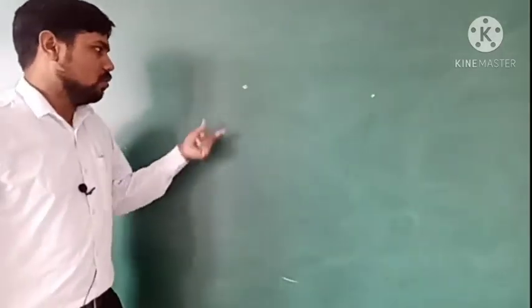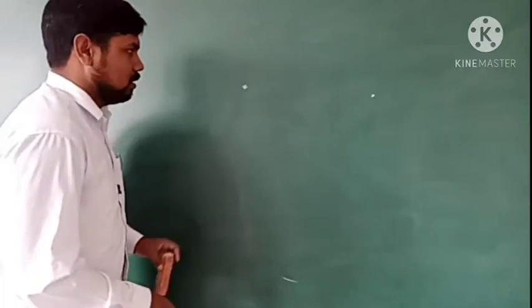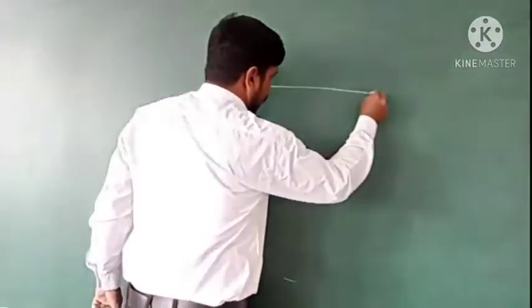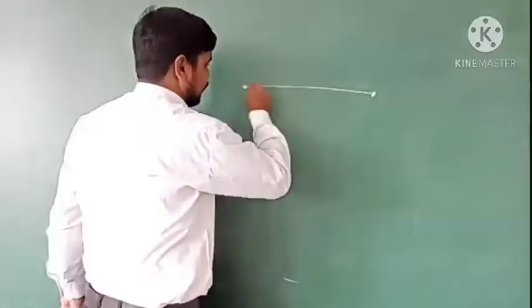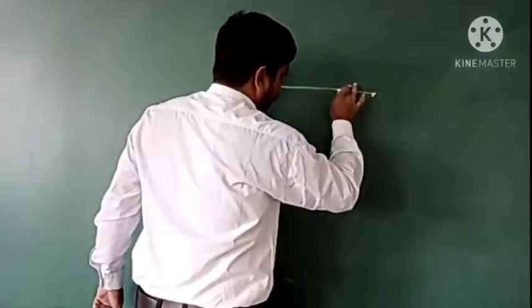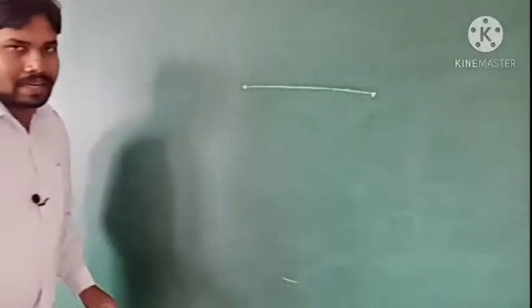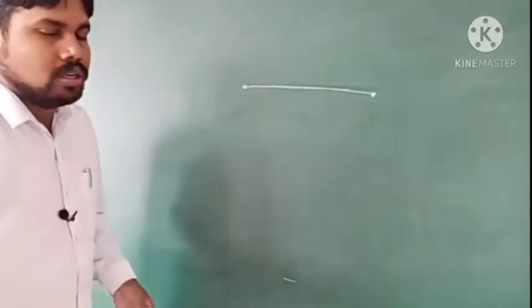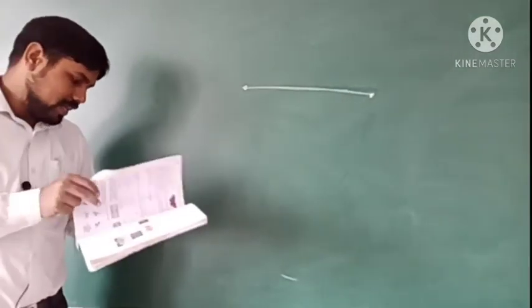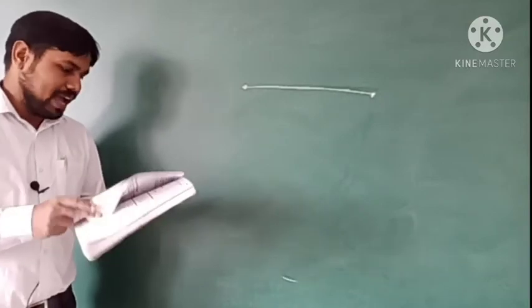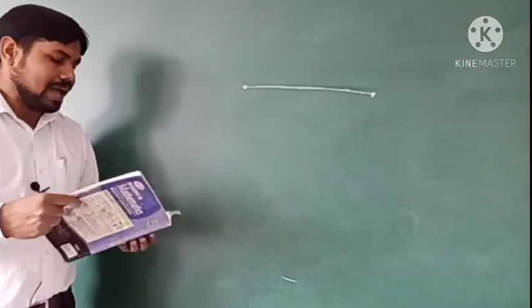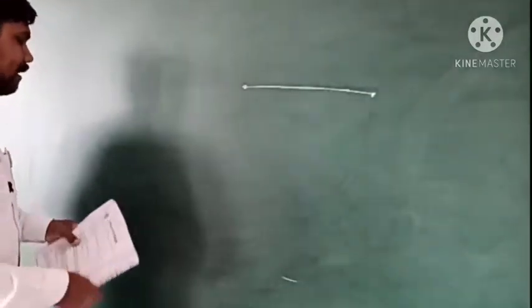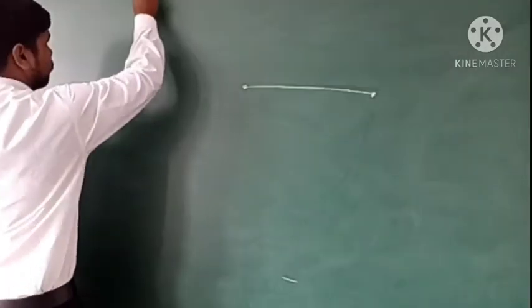And when we draw 2 points and meet the 2 points, जब हम लोग 2 point ड्रॉ करके दोनों पॉइंट को मीट कराते हैं, that is called a line. So starting with the line, we are going to learn the next chapter, which is Lines and Angles, Chapter number 12.